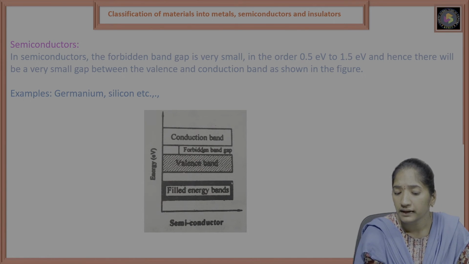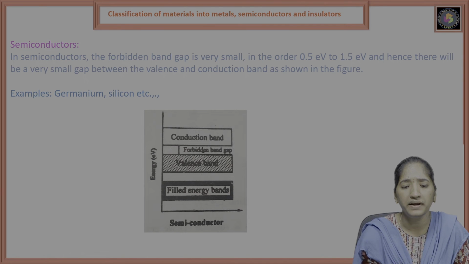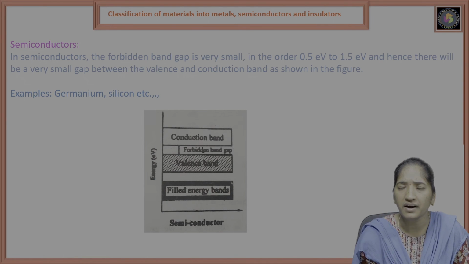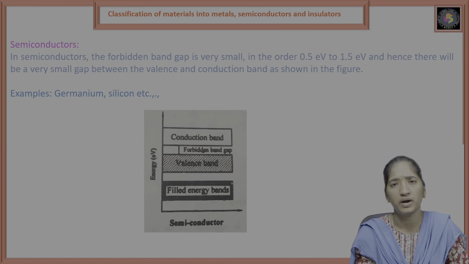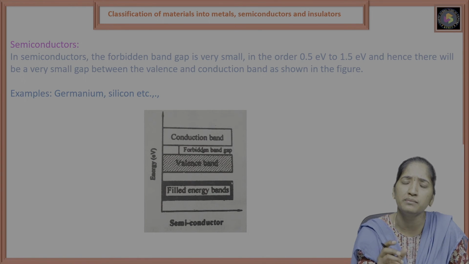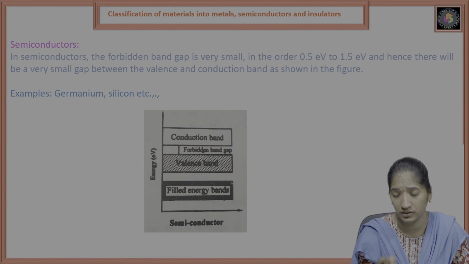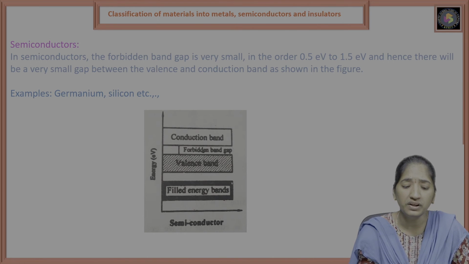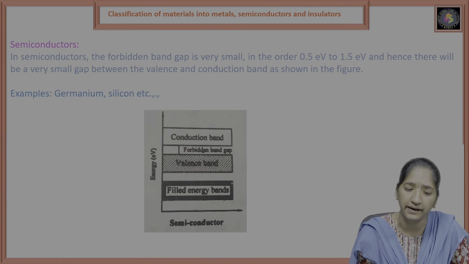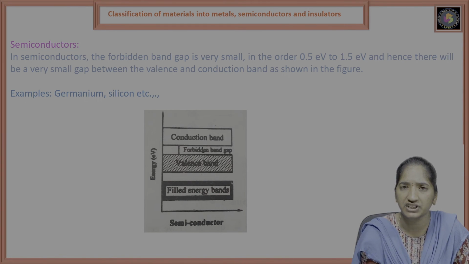If you see the conductor in the earlier slides, there is no energy gap. In the semiconductor, the forbidden band gap is very small, in the order of 0.5 electron volts to 1 electron volt. Hence, there will be a small gap between the conduction band and the valence band. As shown in the energy band diagram of semiconductors, there are the filled energy bands, the valence band and the conduction band.